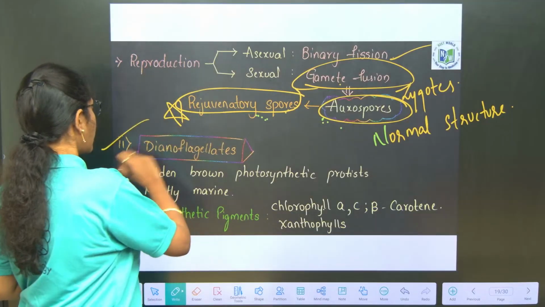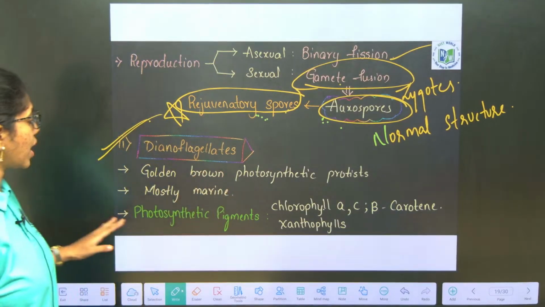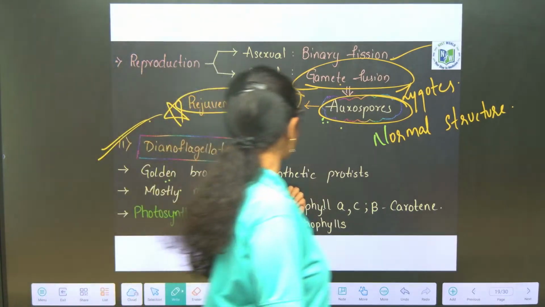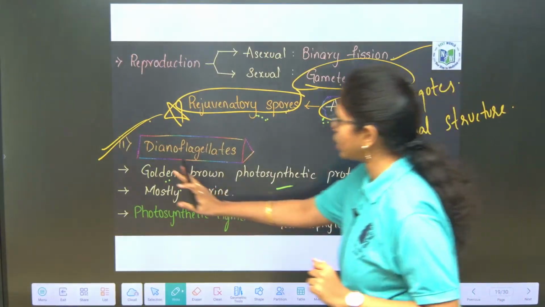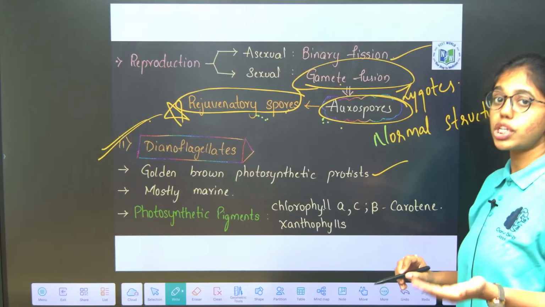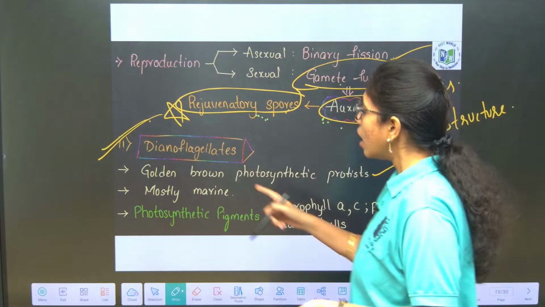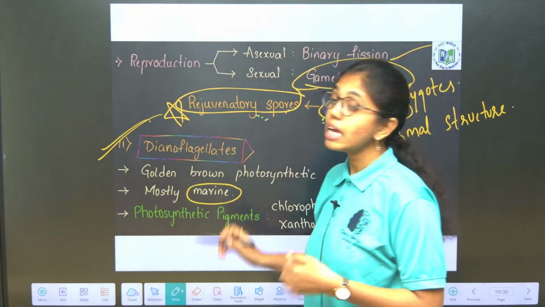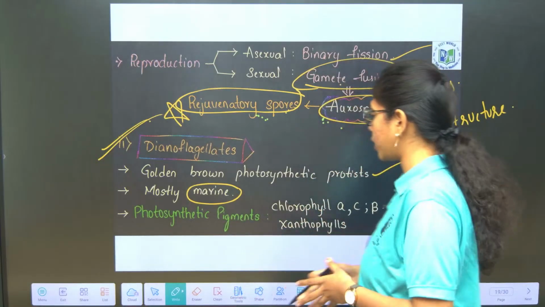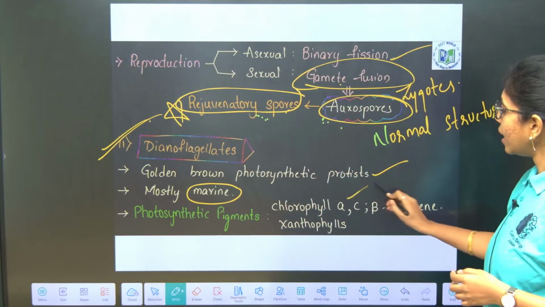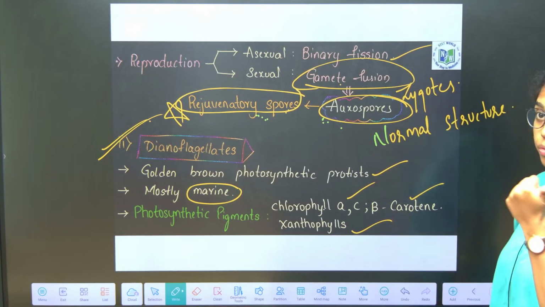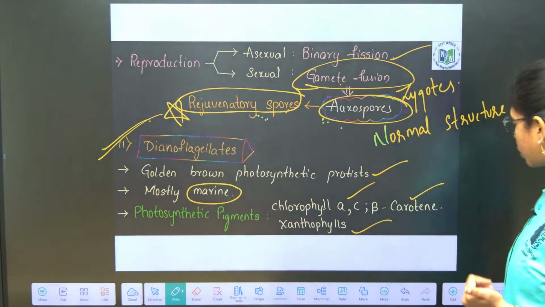Now dinoflagellates. General characteristics of dinoflagellates include they are what? Golden brown photosynthetic protists. Unlike chrysophytes, which are majorly freshwater inhabitants, these dinoflagellates are mostly marine. The photosynthetic pigments present in dinoflagellates include chlorophyll A, C, beta carotene and xanthophylls.